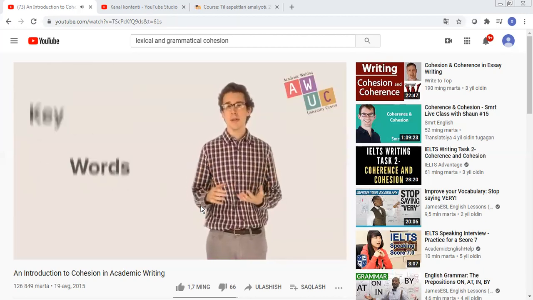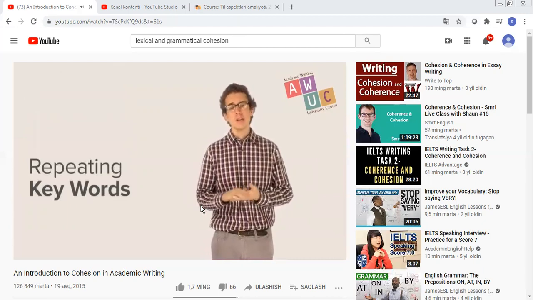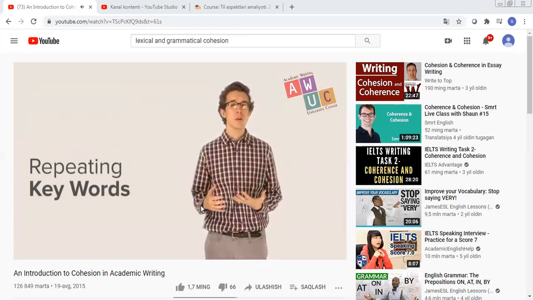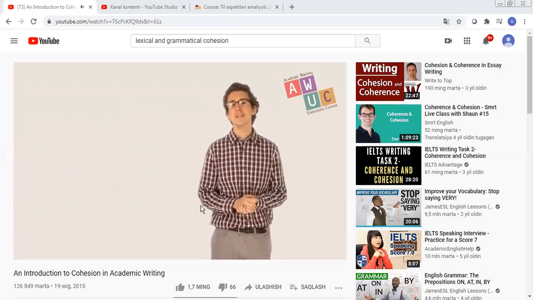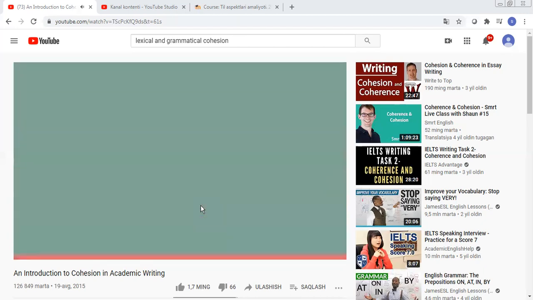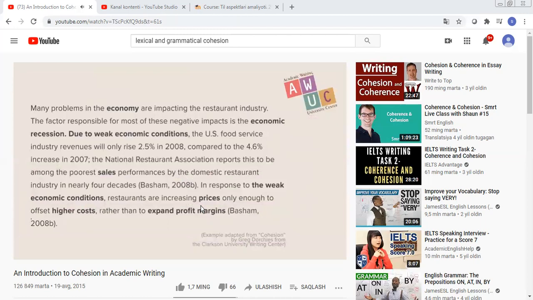Cohesive device number 3, repeating keywords. Sometimes it is helpful to repeat keywords throughout the course of a paragraph. To do this, you do not have to use the exact same word. Take a look at the following example. Many problems in the economy are impacting the restaurant industry. The factor responsible for most of these negative impacts is the economic recession.